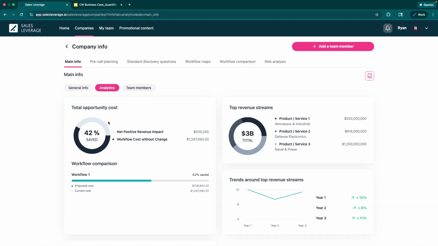You've got your total opportunity cost. Again, we'll get to that later, how we got to that number, and then some of the trends around revenue. This is just nice to have information. I can use this in a business case. You know what I mean? Like, hey, I saw from year 1 to year 2, there was an 8% increase in revenue. Great. Well, what if the goal was 20%, right? What if we can show them an even higher uptick in revenue? What if we can increase this 11% to 15%? Again, if you don't know the starting point, it's kind of hard to say we can increase this and show you this delta of positive impact.